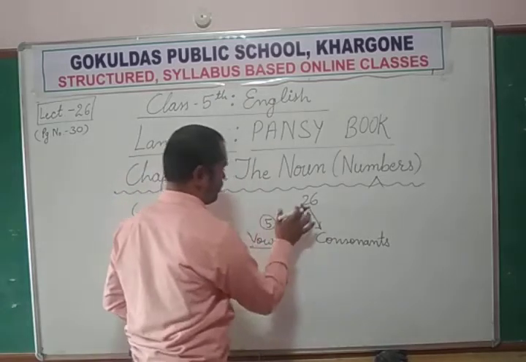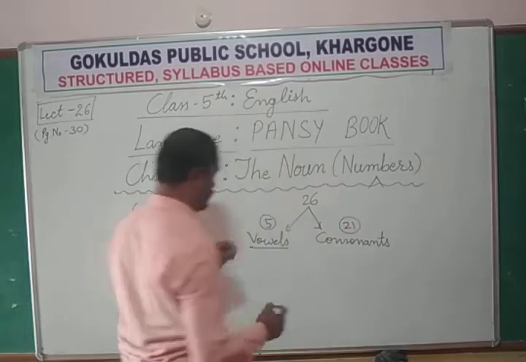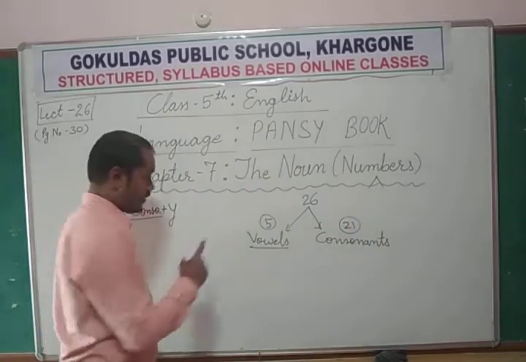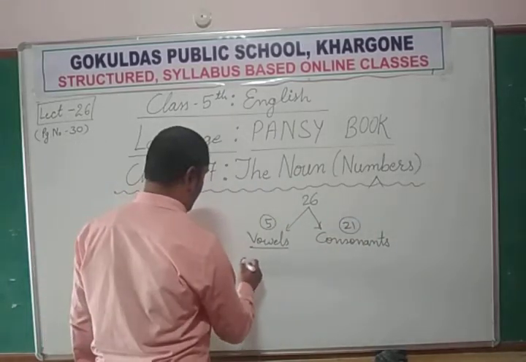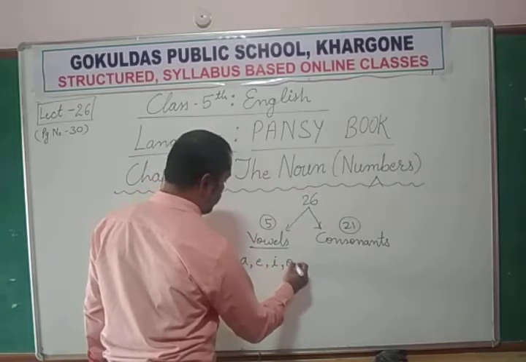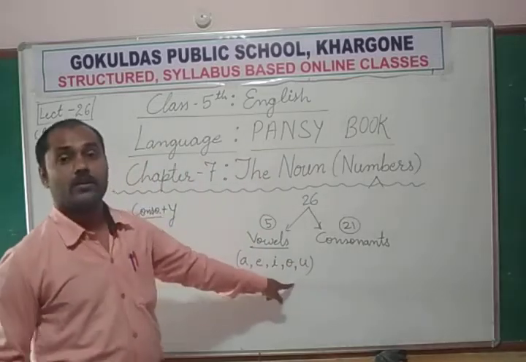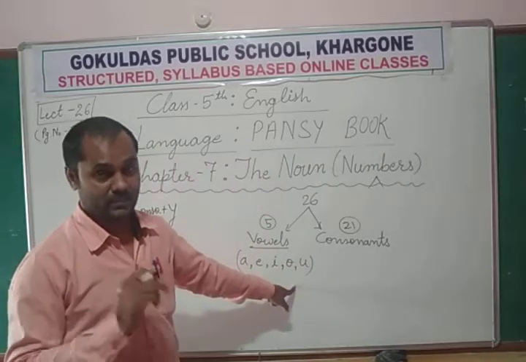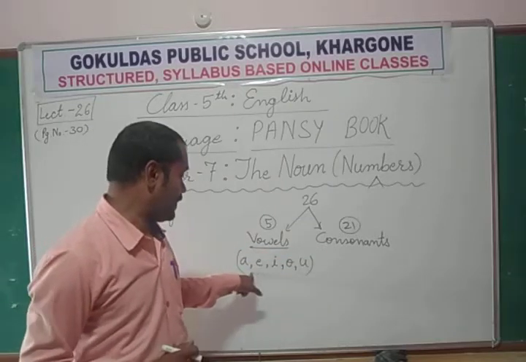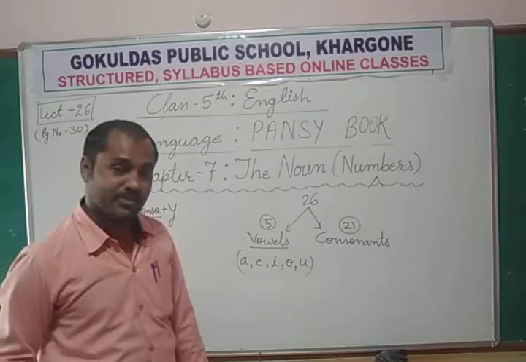So remaining, 26 minus 5, is 21. First you see what vowels are. A, E, I, O and U. These 5 letters are called vowel letters. And except these, the remaining 21 are called consonants.